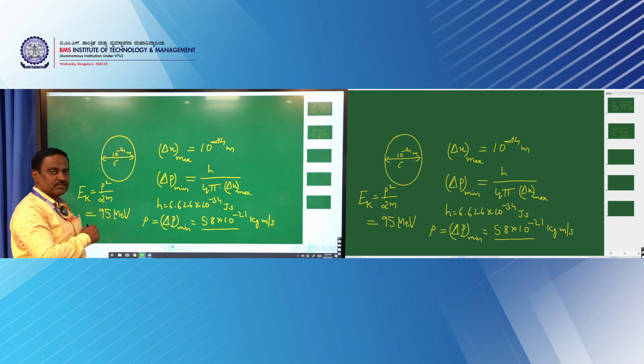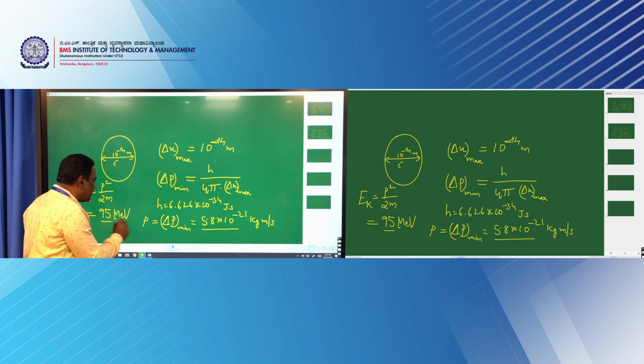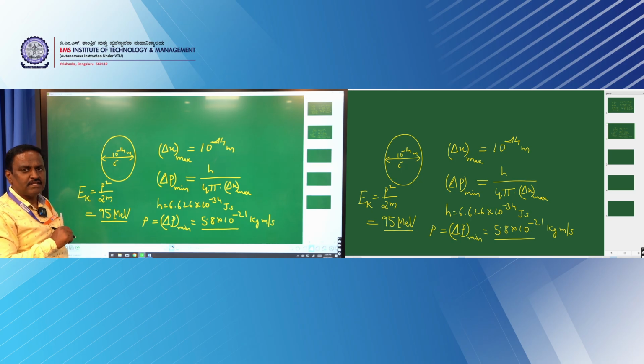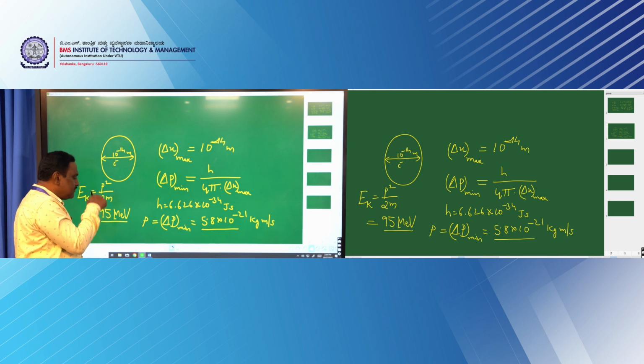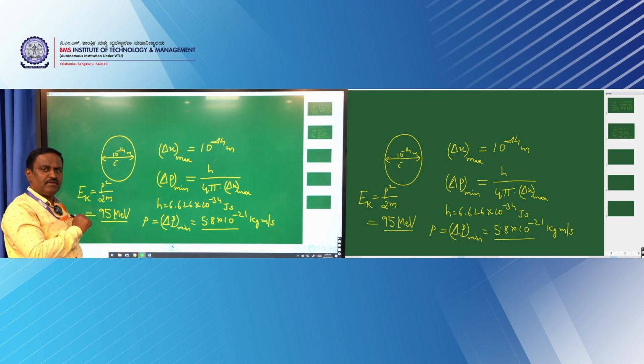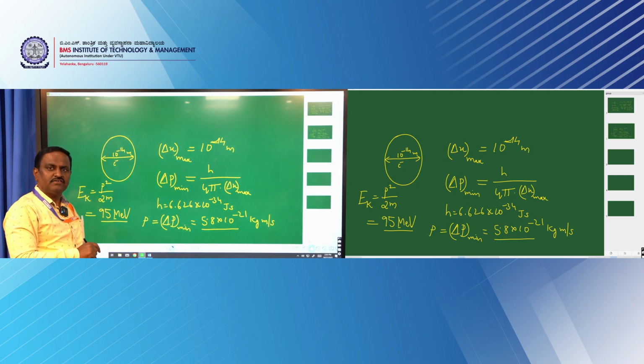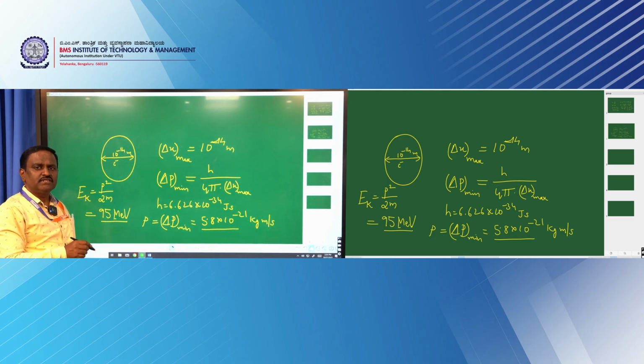But we saw that in the beta particle the highest energy is 4 mega electron volt. Here, the minimum energy required is 95 mega electron volt if the particle has this much momentum. Hence, we can conclude there is no existence of an electron inside the nucleus.